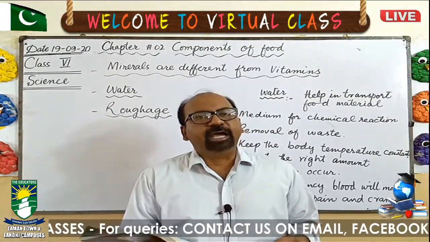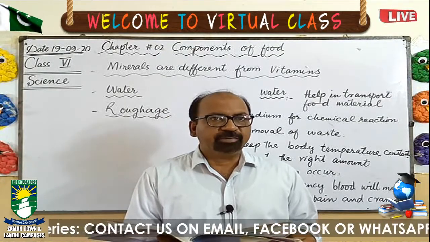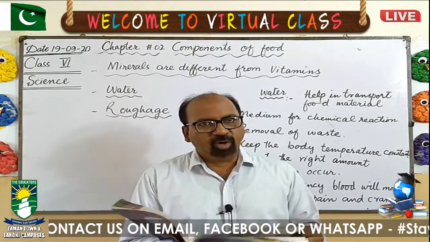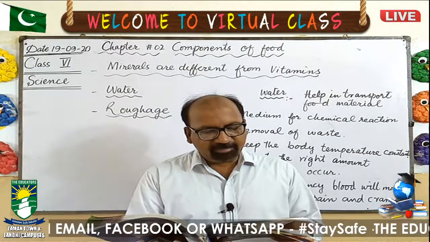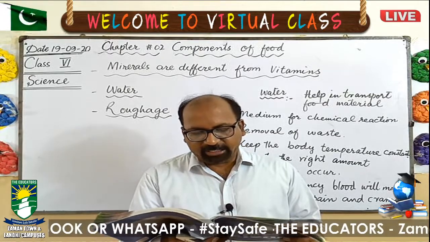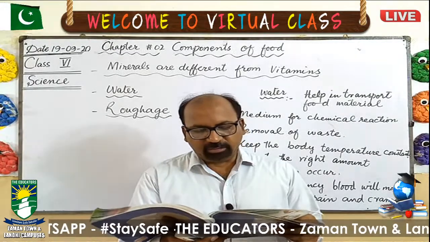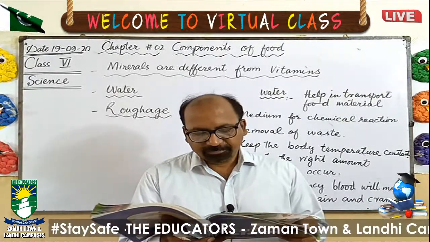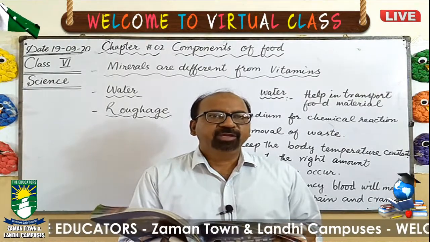Different elements are present in our body, means different minerals are present in our body, because our body needs these elements. Some minerals are very important for normal and healthy functioning of our body. They are very essential for the growth and development of bones, teeth, and red blood cells.